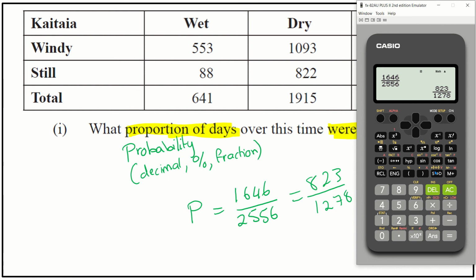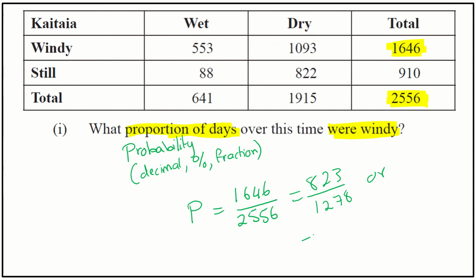Or you could turn that into a decimal if you prefer. So if I click on my S to D button, that turns it into a decimal, 0.64, and if I round to 4 decimal places, because 4 decimal places is good, so 0.6440 to 4dp. Or if you want that as a percentage, 64.4%. Okay, so any of those answers there will give you an achieved score.